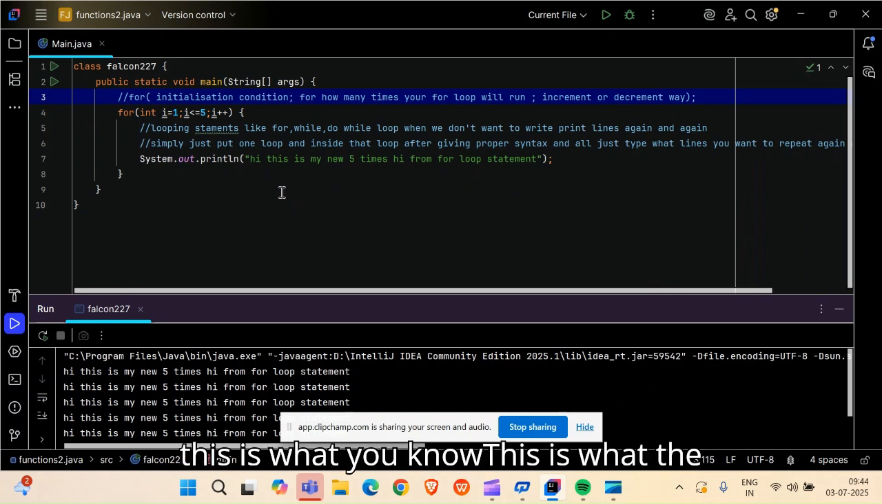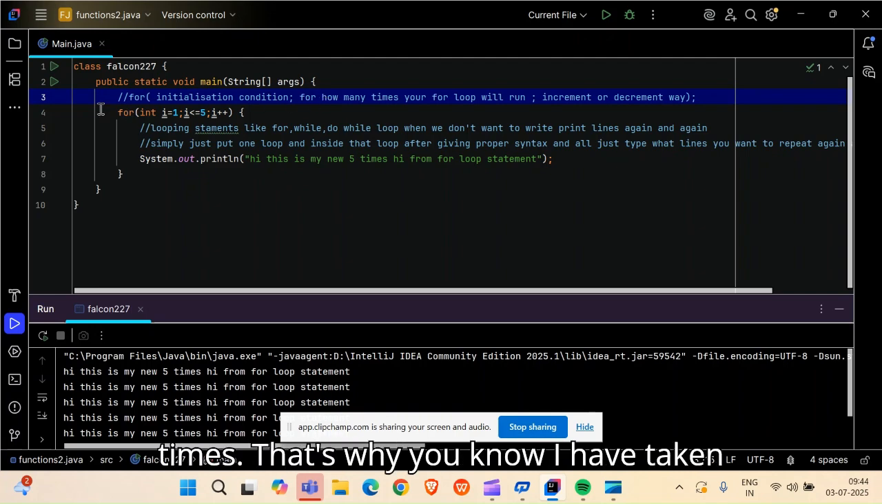So this is the actual execution of the looping condition of Java. And the for loop is used the maximum number of times. That's why I have made the video on the for loop only, right, friends?